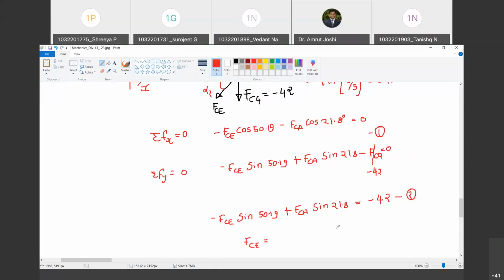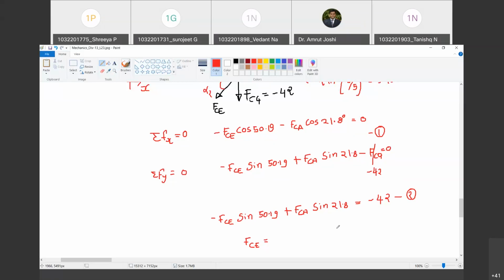In that I have to go to equation mode. One minute. Then minus cos of 50.19. Ensure that your calculators are in degree mode. Then minus cos of 21.8. This is equal to 0.